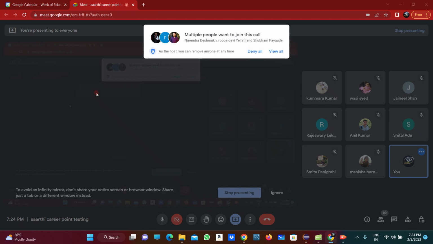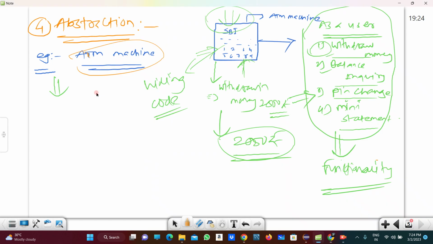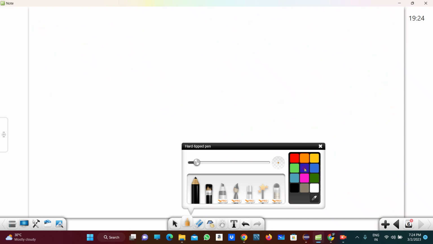So are you understanding these four pillars or OOPS principles? First is inheritance, then encapsulation, then abstraction and polymorphism. Next we will see one by one the different types of inheritance.